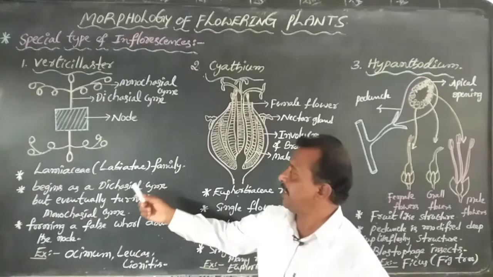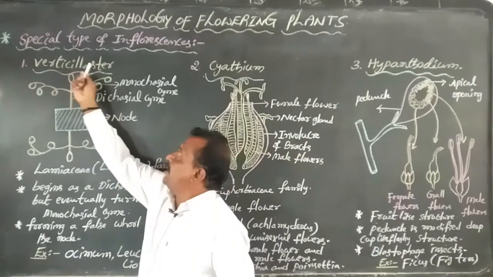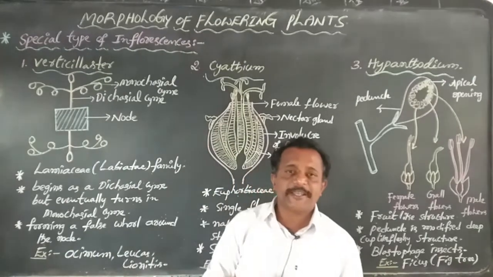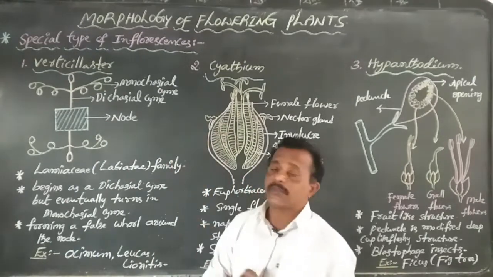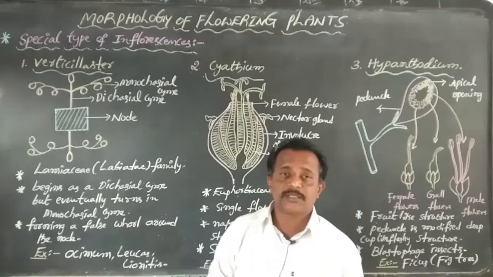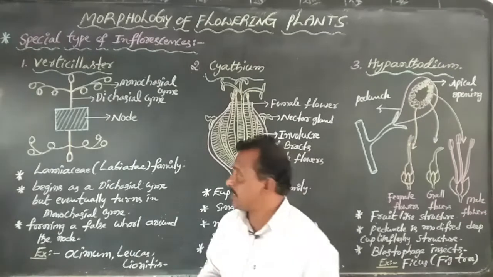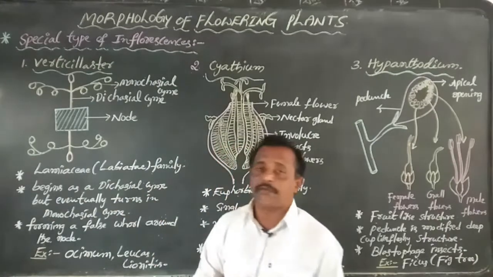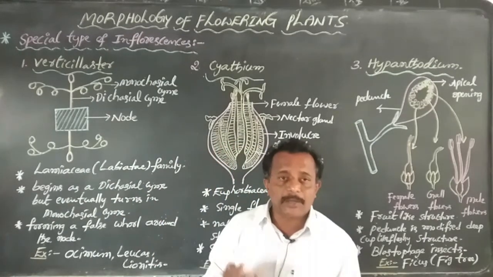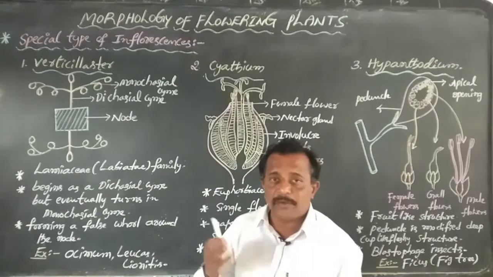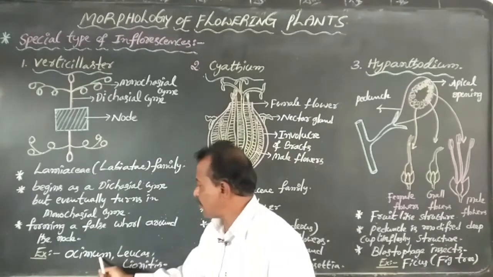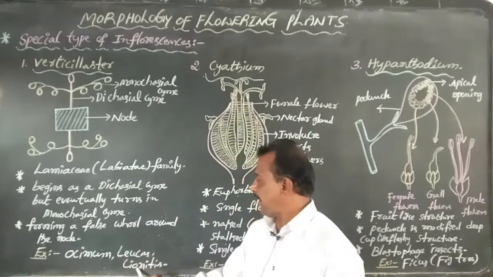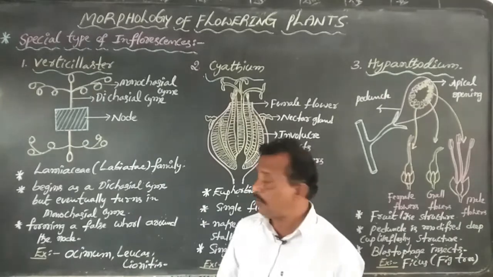Okay, now once again, Verticillaster is a special type of inflorescence. This type of inflorescence is found in the Lamiaceae family or Labiatae family. Lamiaceae or Labiatae family members such as Ocimum, Leucas and Leonotis.